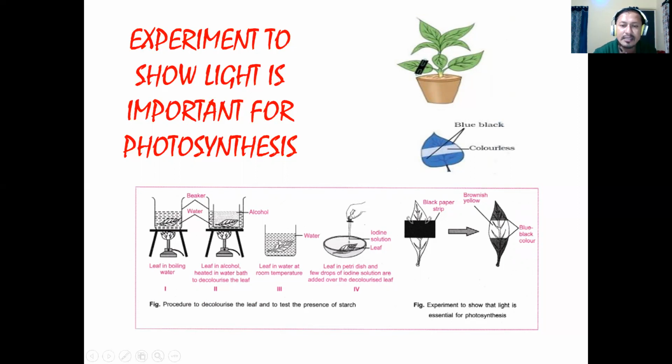And after cleaning, you will go for the iodine solution. So when you go for the iodine test, you'll see that the area which was exposed to light turns bluish black in color, whereas the one that was not exposed remains brownish yellow in color. Okay, this is the experiment that shows that light is essential for photosynthesis.